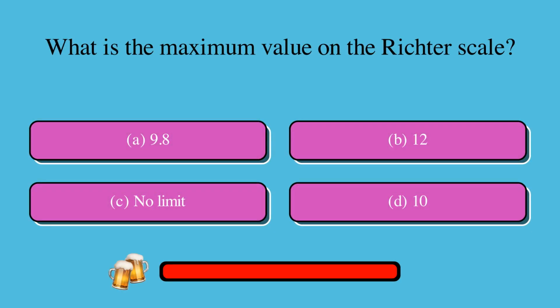What is the maximum value on the Richter scale? Is it A, 9.8, B, 12, C, no limit, or D, 10? The correct answer is C, no limit.